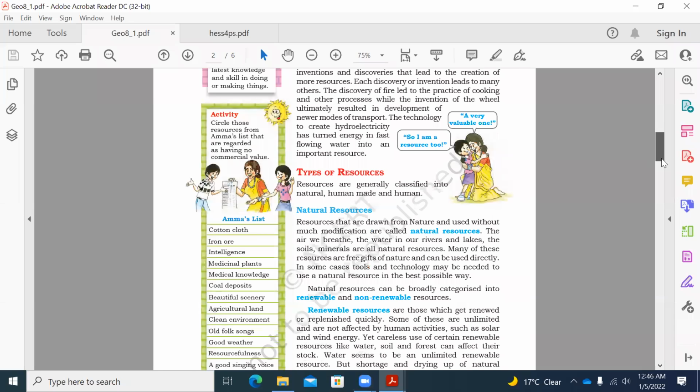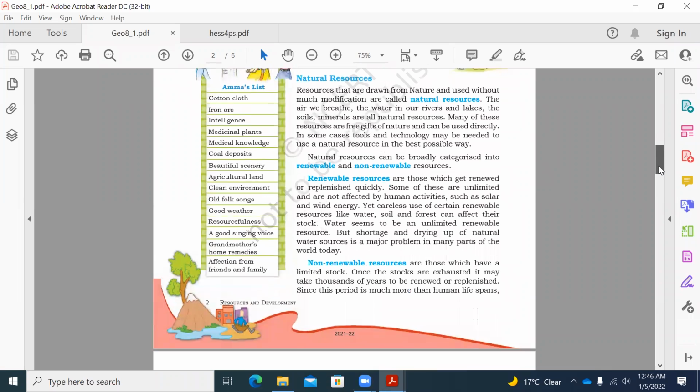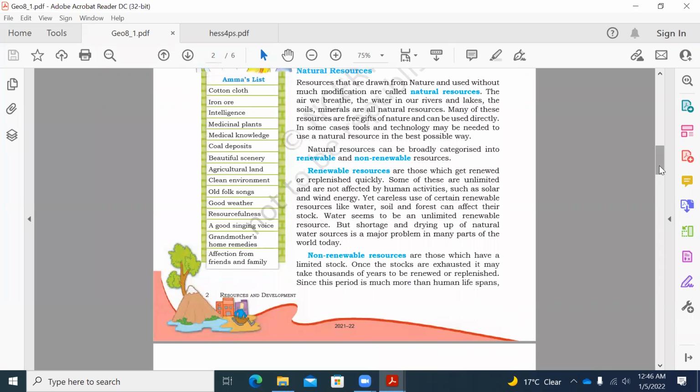Let us know more in detail about this. Yeah, so these are like free gifts from nature. So natural resources can be broadly classified into renewable and non-renewable resources. So let us know the renewable resources.